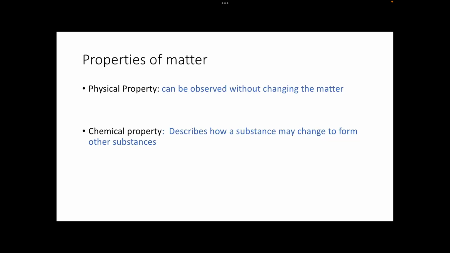So there are two different types of properties here. A physical property is one that can be observed without changing the matter. So that's one you can just observe, such as color or things like that. A chemical property describes how a substance may change to form other substances. So it's how it reacts with other chemicals, such as acids or water or something like that.